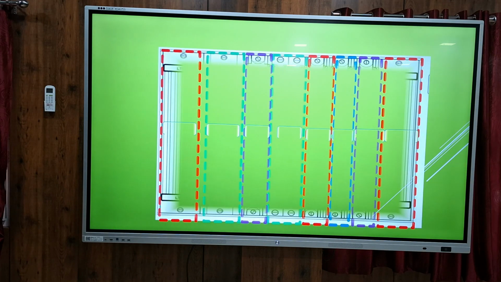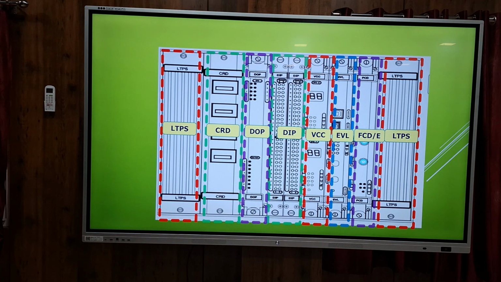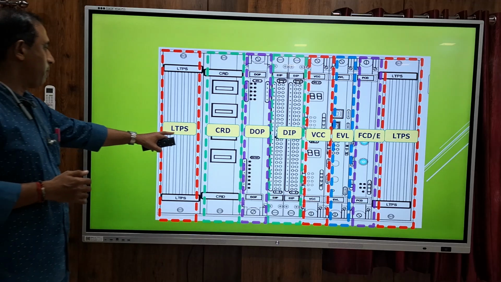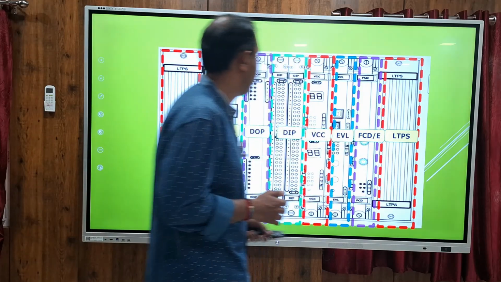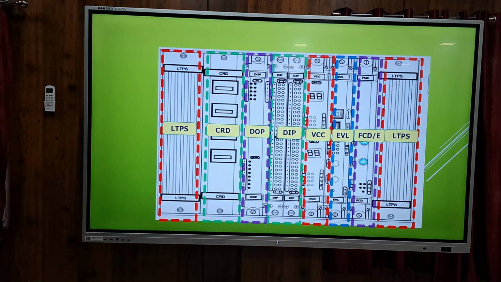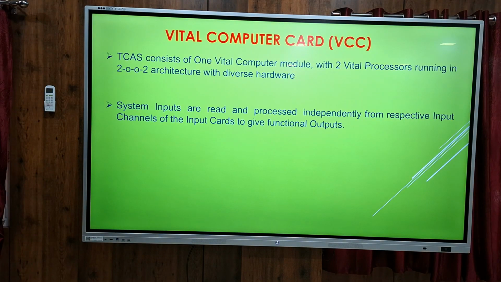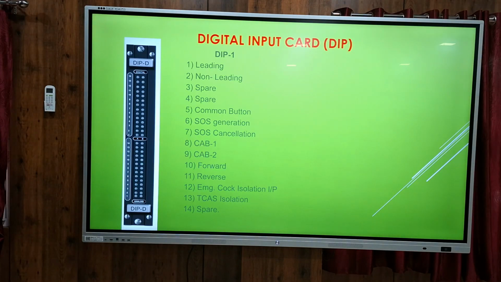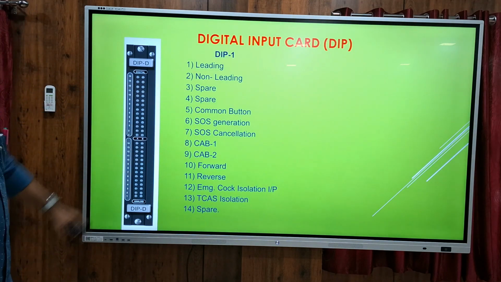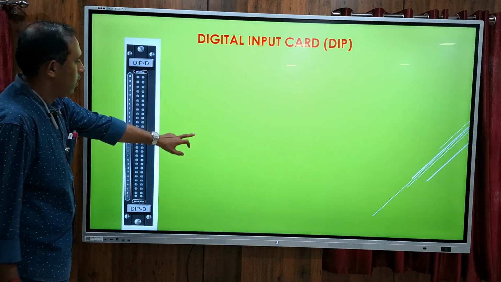So these are the main modules available in our control unit. LTPS means power supply card, then output card, input card, main control card, event log card, frequency card, and CRD is the counter card. This is the main control card, with LED indications showing what is indicated. Input card: these are the major inputs we give to our KAVACH unit, whether the loco is leading or non-leading. Then SOS common, these all come from our display unit.